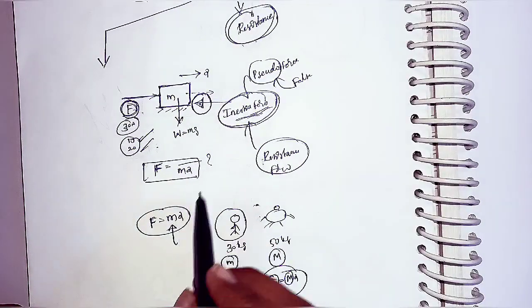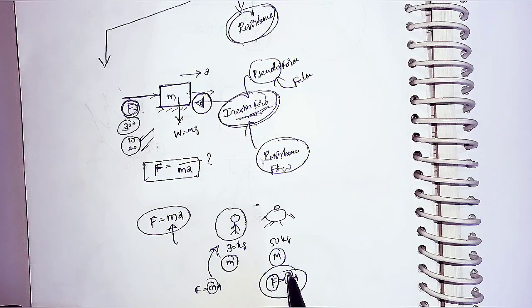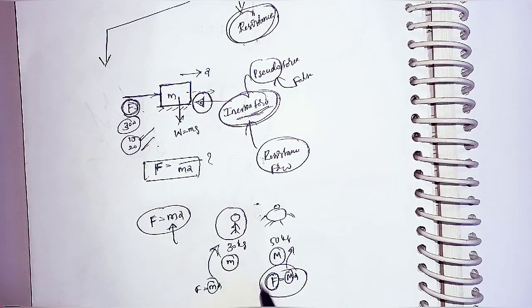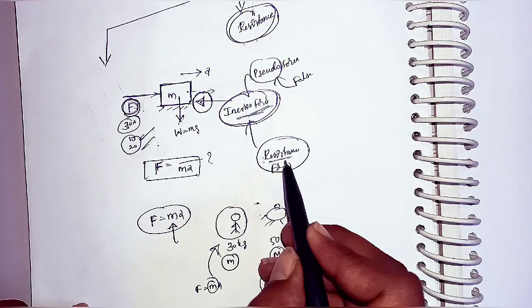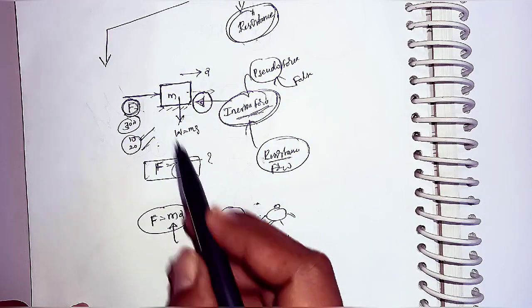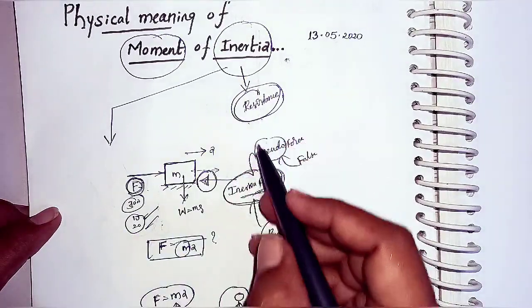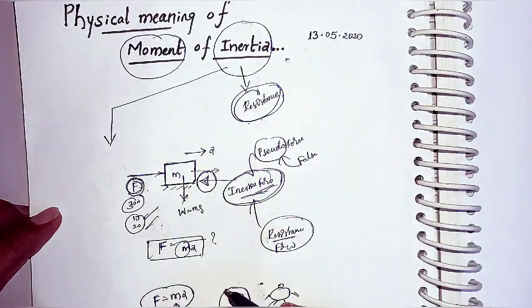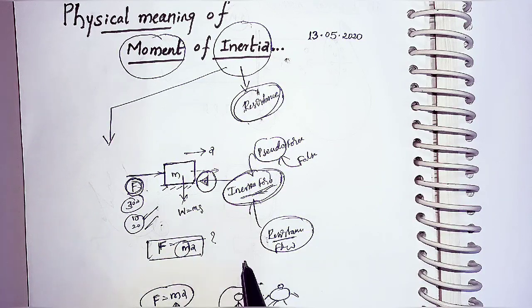Here also, similarly, for the thinner person versus a fat person, he requires a very large force because his mass is very high compared to this person. Similarly here also, the resistance force will change based upon the position and the mass of the body. Yes or no? Here the term inertia is a resistance against the force whatever you are applying on the body. Okay, I think you got what is the exact meaning of inertia.